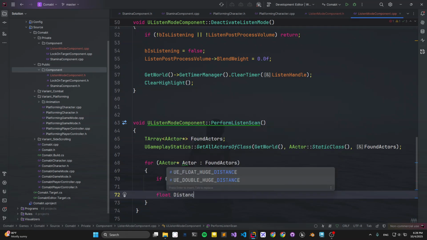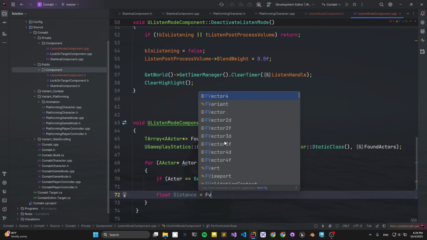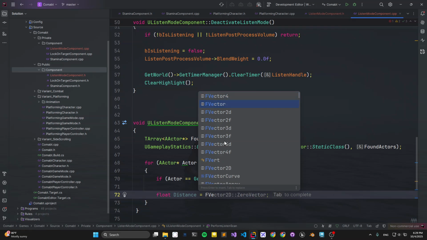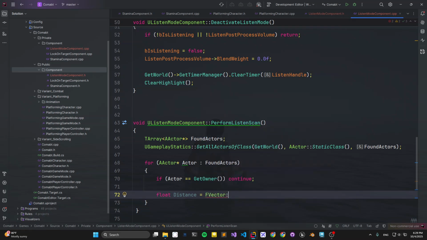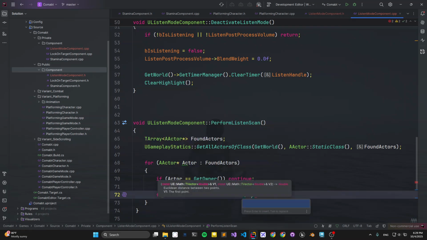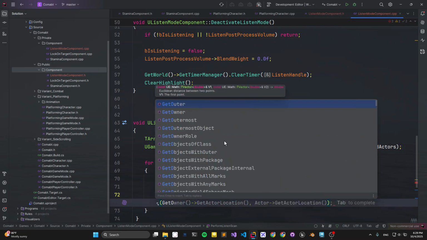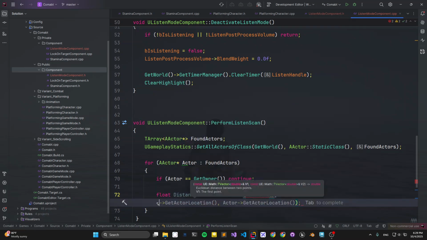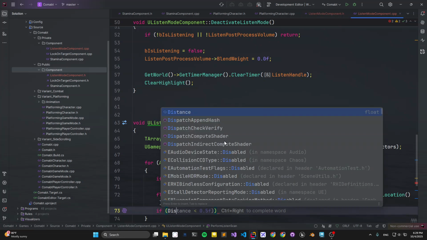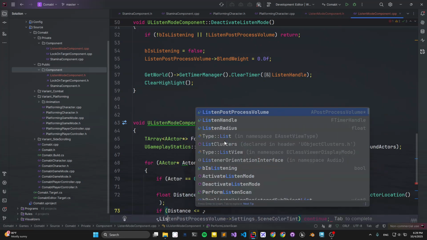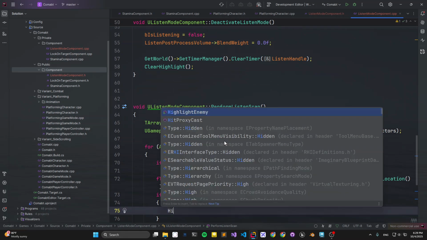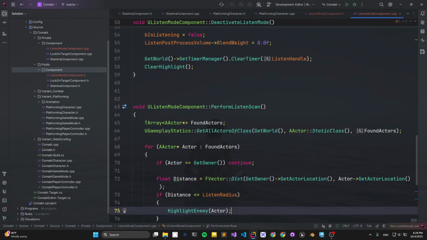If only in the view, then inside the view we want to highlight those enemies. So this one, get owner location, actor location, and if the distance is less than listening view, we can set it. We can highlight the enemy passing actor.